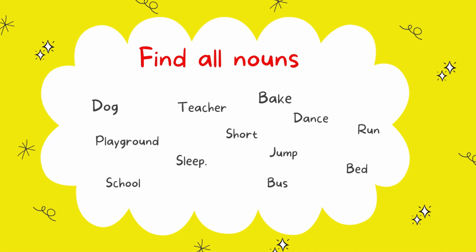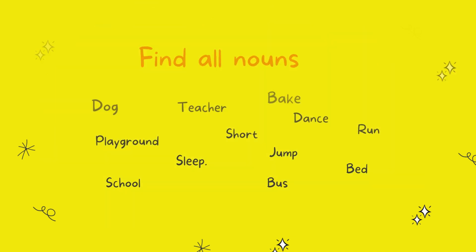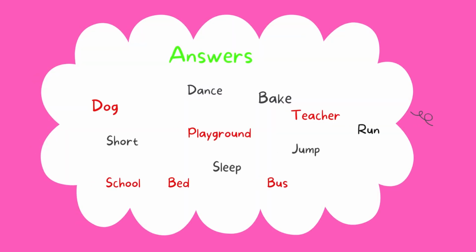But first read all the words. Dog, teacher, bake, playground, short, dance, run, sleep, jump, school, bus, bed. If your answers were dog, playground, teacher, school, bed, bus, you were correct.